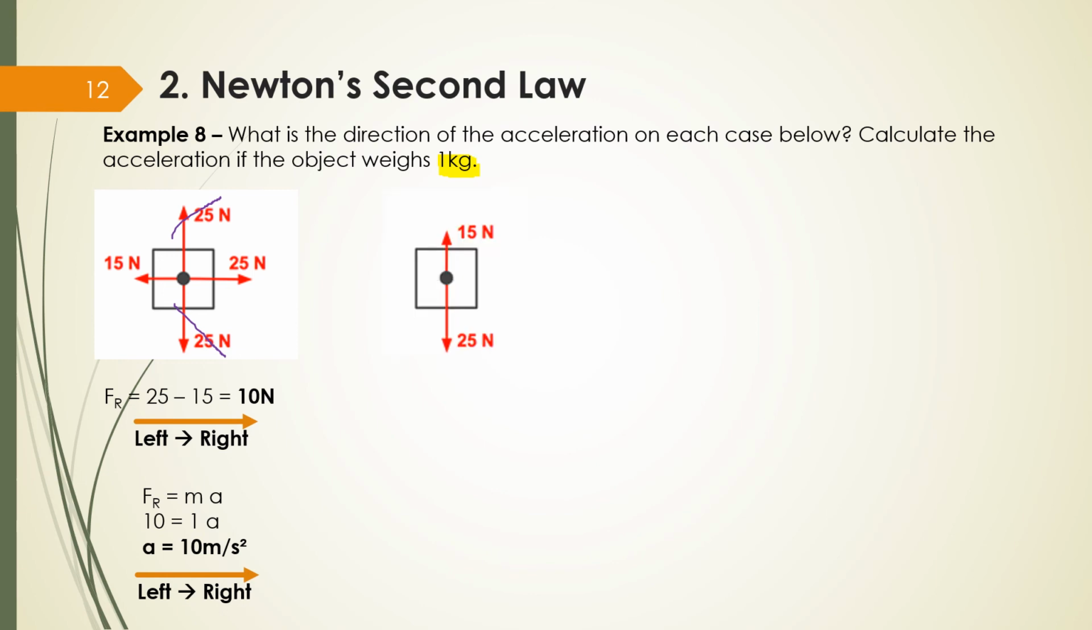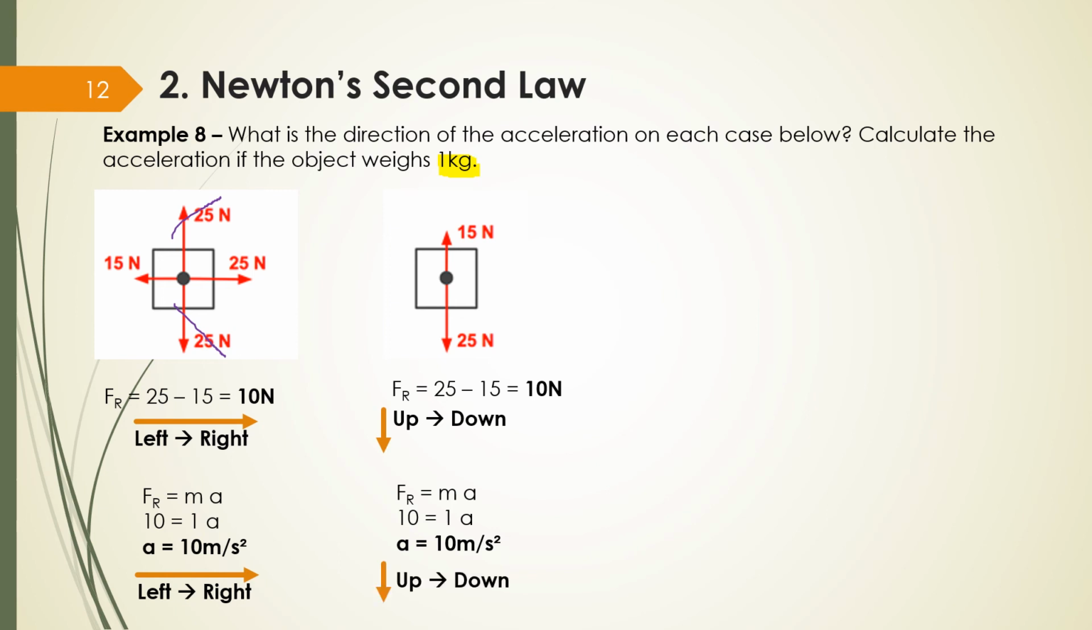Okay? In the second situation, I have 15 newtons going up and 25 newtons going down. What's going to be my resultant force? 25 minus 15, 10 newtons. Going in which direction? Up to down. Let's calculate my acceleration. My resultant force is also 10, my mass is also 1, so my acceleration is also 10 meters per second squared. But what's the direction now? Up to down. So even though I have the same number as the previous one, my direction is different.